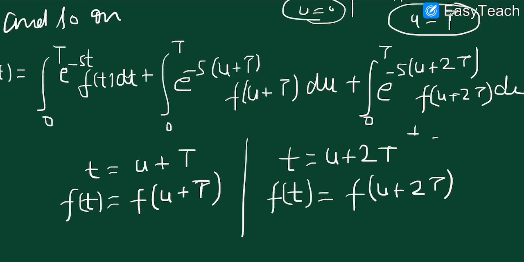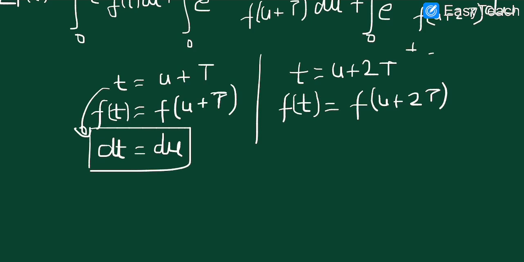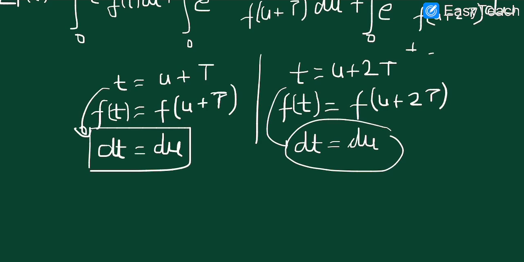We are going to replace f(u+T) with f(t), and similarly u plus 2T can again be replaced with f(t). And also if we take the differentiation on both sides, then dt will be equal to du, and again here also dt will be equal to du. Okay, so I think the things are clear to you.